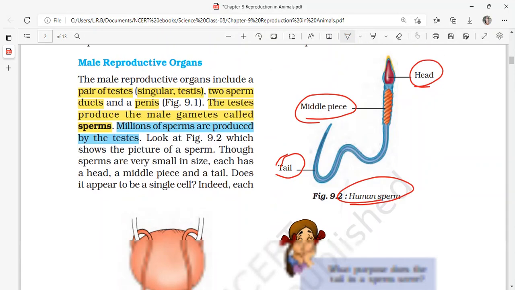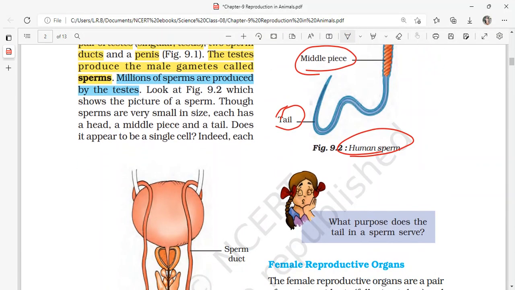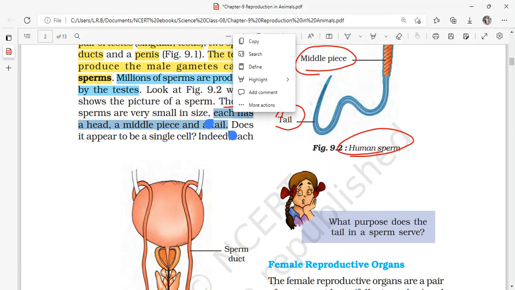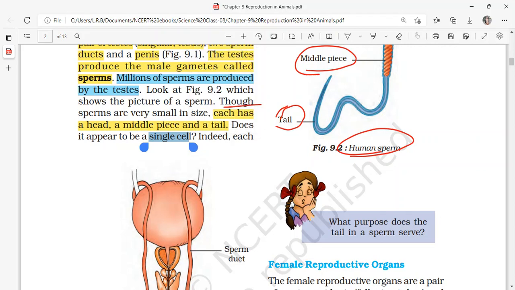So let us get back to the thing. Though sperm cells are very small in size, each has a head, a middle piece, and a tail. So these are the three things. Does it appear to be a single cell? Yes, obviously, a sperm cell is a single cell, but it doesn't appear to be like that because it has a tail. Can you see it is just like a little worm, isn't it? It is just beating its tail for movement.